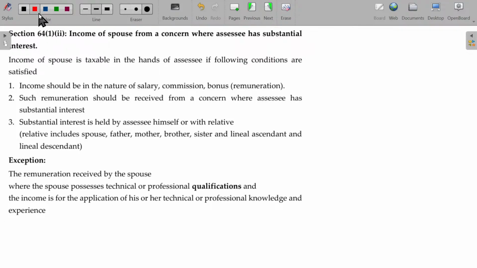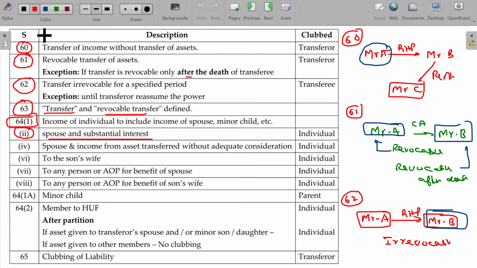Now, section 64 clause 1 subclause 2, then 4, 6, 7, 8. From here to here, the logic will be the same. Only this one you have to study separately. Spouse and substantial interest cases are separate. 4, 6, 7, 8 will be a similar pattern. I'll finish up 4, 6, 7, 8 in a single shot. Let me try to finish this one first of all: Section 64, clause 1, subclause 2.